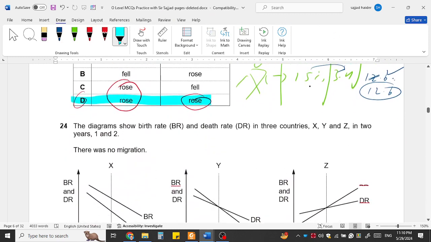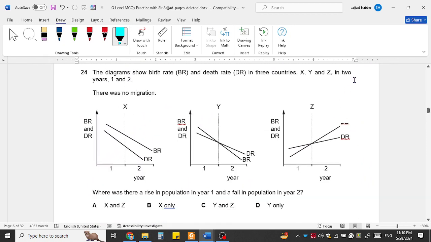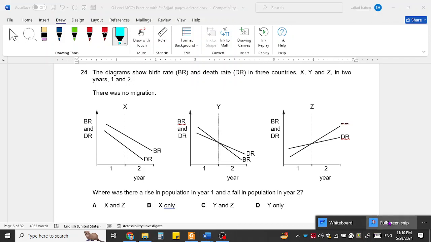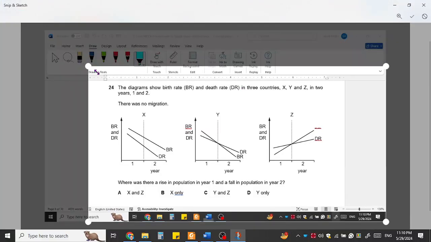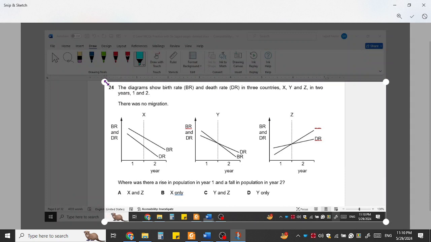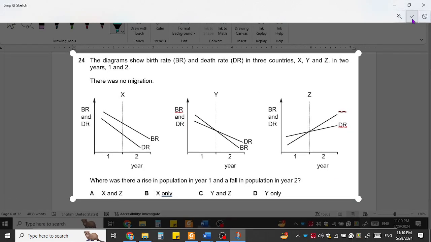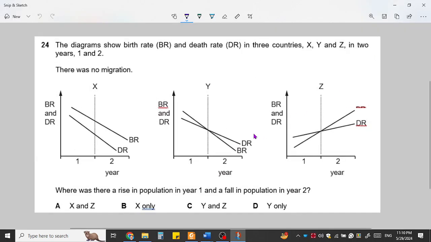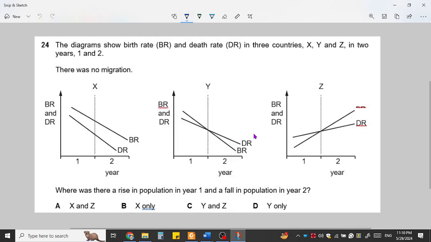Question 24. Here I want to create some space, so I'm clipping some additional part of the screen to create a space where I can demonstrate. The concept is not an economic concept, it is how you read the graph. Reading the graph is also part of the economics capacity that you will build, because economists usually present data in the form of charts, mathematical equations, graphs, etc.